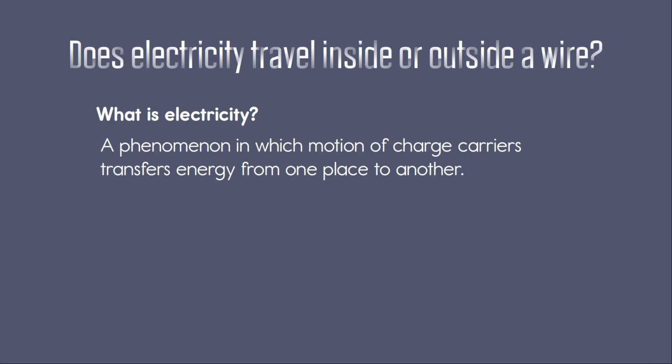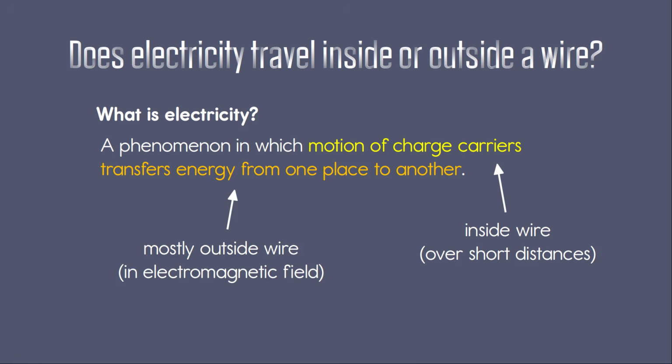So coming back to the definition, we have motion of charge carriers, and we have transfer of energy from one place to another. These are related but separate. Now obviously the motion of charge carriers is inside the wire, but it's only over short distances. The transfer of energy is down the wire, but it's in the electromagnetic field, which is actually mostly outside the wire. That's the short answer.